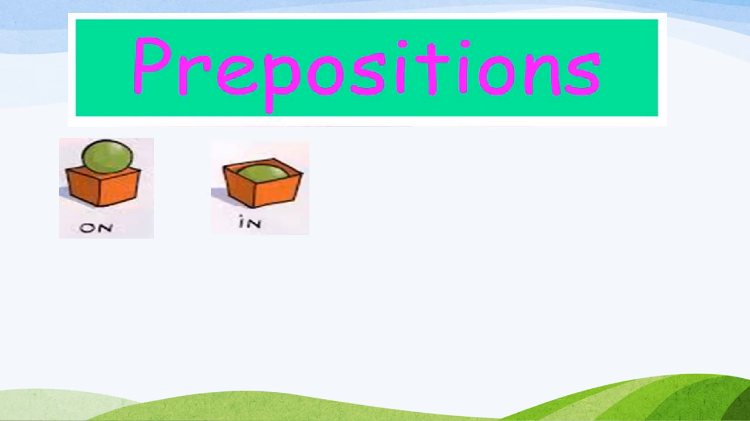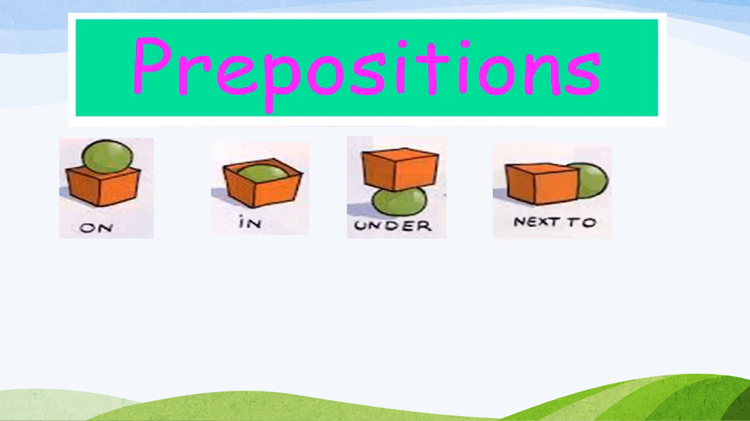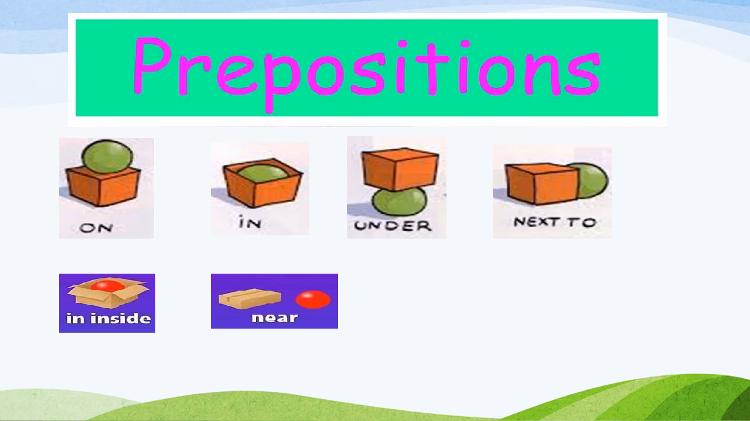Then in. Can you see the ball? It's inside the box. So that's called in. Under. Now look at under, something below is under. Then next to, two things kept next to each other. Inside, in or inside is the same. Near, two things not together but close to each other is near.